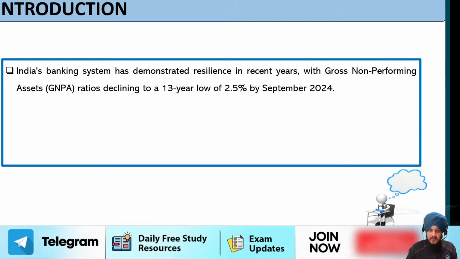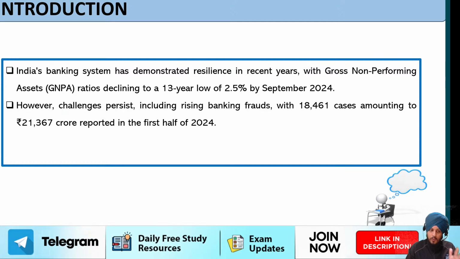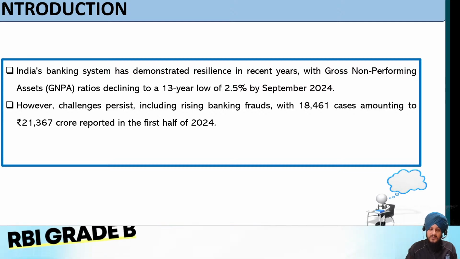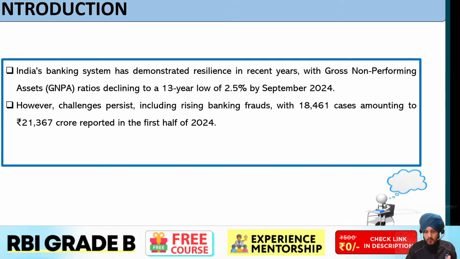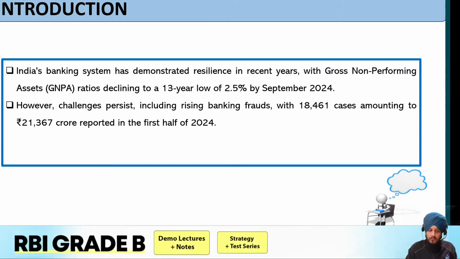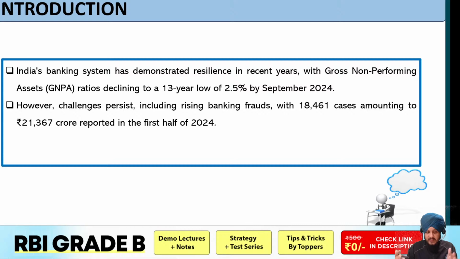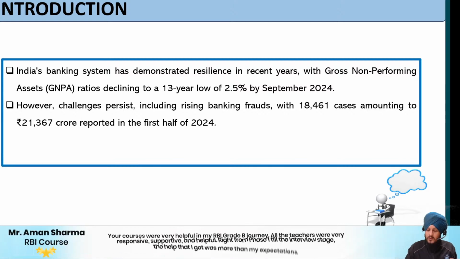But since the question is asking about issues, so what can we write? So however, challenges persist, including rising banking frauds with 18,461 cases amounting to 21,367 crore reported in the first half of 2024. So this is a challenge. You can write some other data also.